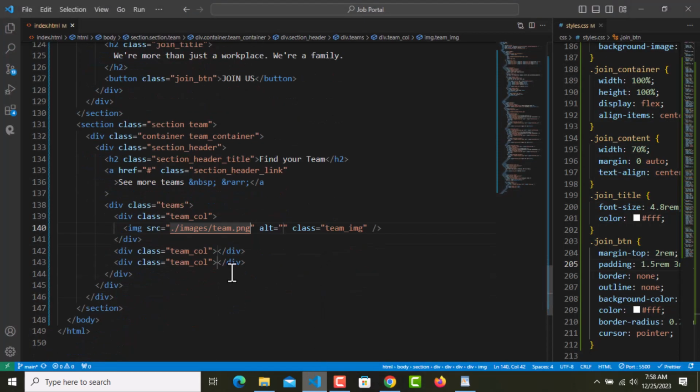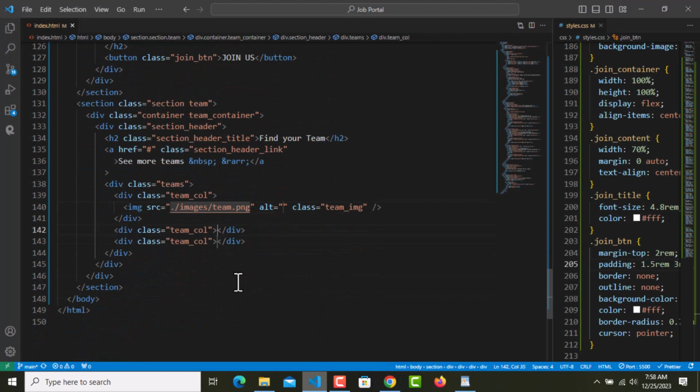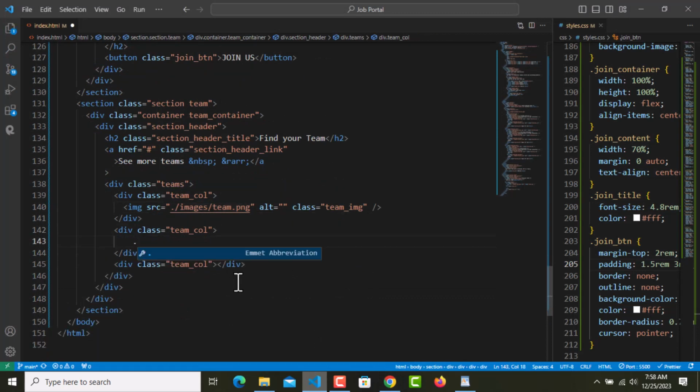So we need dot team underscore content, and inside that we need an h3 with the class name of team underscore title.